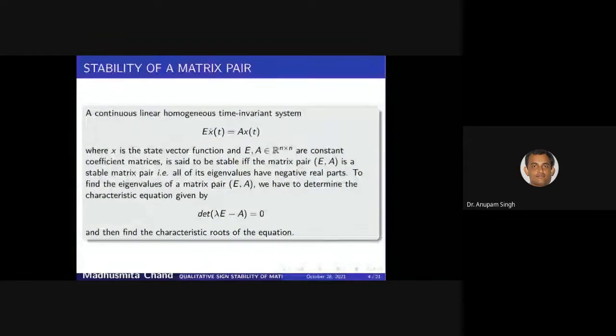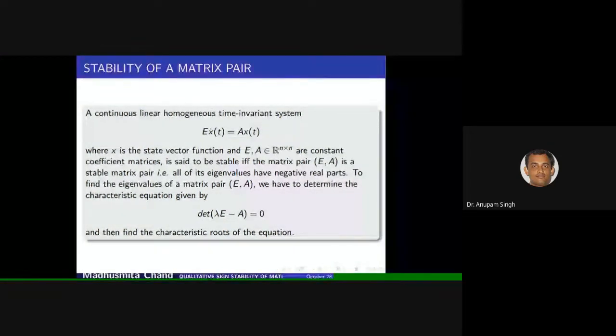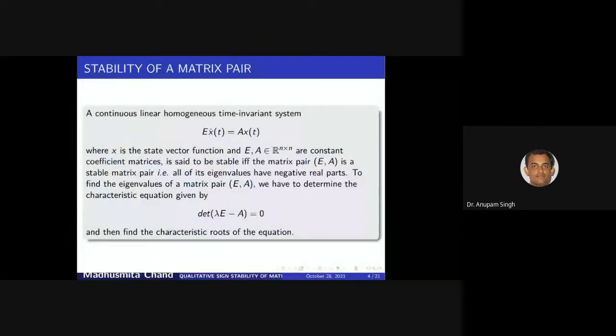First we have to determine the characteristic equation, determinant of lambda E minus A equal to 0, and then we have to find the characteristic roots of this equation. But this numerical eigenvalue calculation of a matrix pair of higher order is a very computationally intensive effort. So to overcome this problem, the qualitative stability concept was proposed.